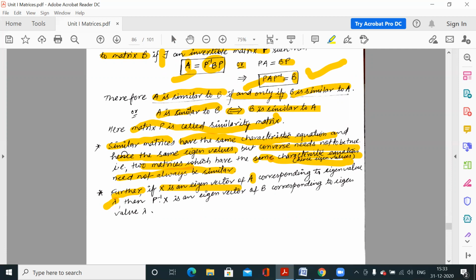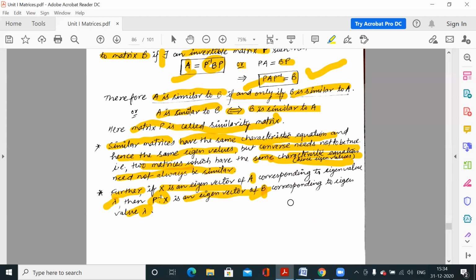So whenever we have an eigenvalue, we have an eigenvector with respect to that eigenvalue. So suppose X is the eigenvector corresponding to this lambda for the matrix A. We know if lambda is an eigenvalue of A, then lambda is also an eigenvalue of B. But if X is an eigenvector of A, then P inverse X is the eigenvector of B corresponding to this eigenvalue lambda. What is this statement saying?